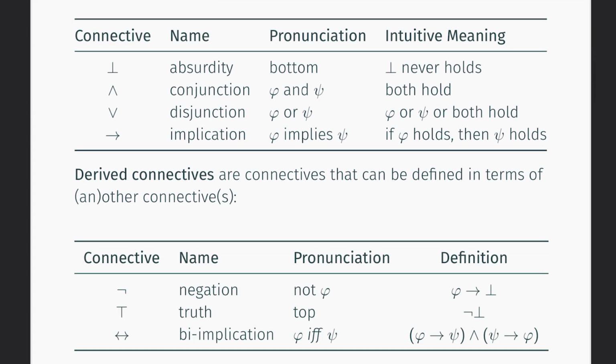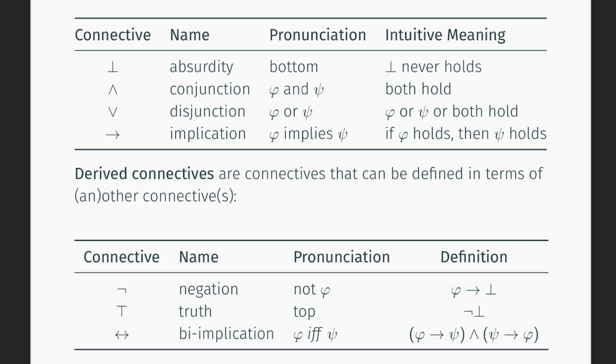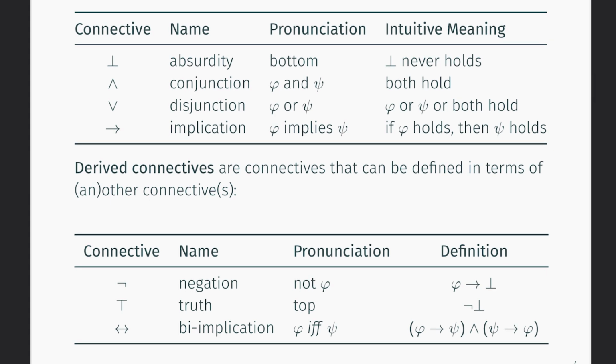So now that we have seen propositional variables, let's look at those connectives that make up the syntax of propositional logic. We will consider 7 connectives, 4 so-called base connectives, and 3 so-called derived connectives. Derived connectives are connectives that can be defined in terms of another connective. And that's what we see also in the definition, that these derived connectives use definitions that we have seen before. So let's go over these base connectives first.